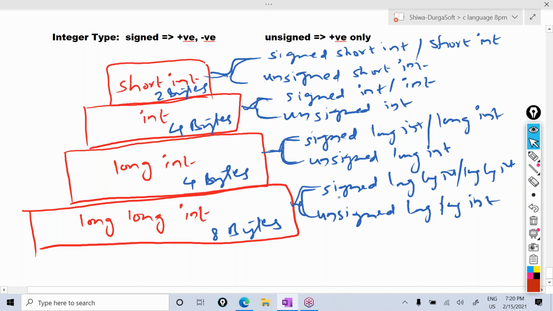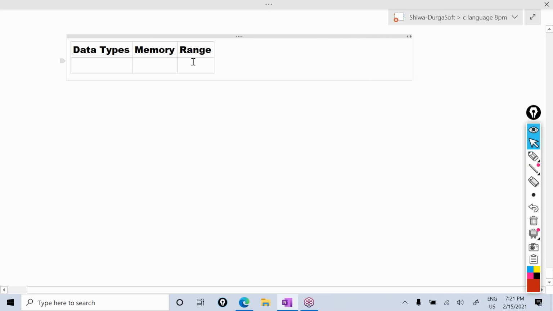So now I'm writing the list of data types. Observe. You know all data types. Primitive data types list I'm writing here. In the next column, I write memory, how much memory occupied for that, and in the next column, I write range. So what are the data types? See here. Just now I explained. First I'm writing integer related data types.